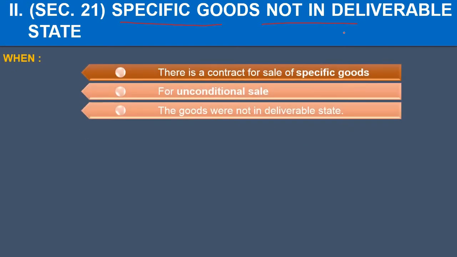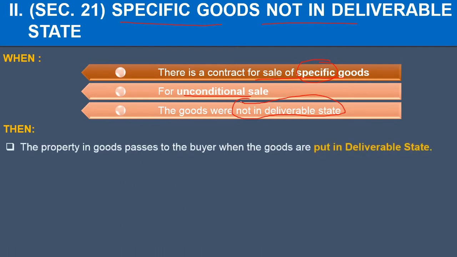Next comes section 21. This section deals with specific goods which are not in deliverable state. To apply this section, these three conditions should be fulfilled. There should be a contract of sale of specific goods. The sale should be unconditional and the goods should not be in the deliverable state. So if the goods are not in deliverable state, when will the property transfer? The property will transfer from the seller to the buyer when the goods are put in the deliverable state.